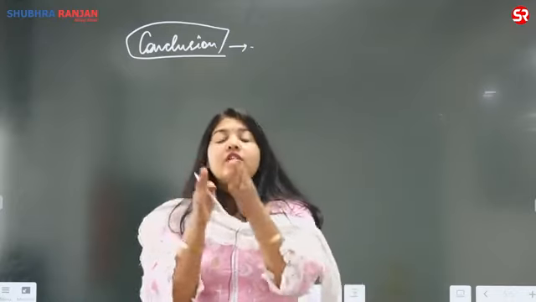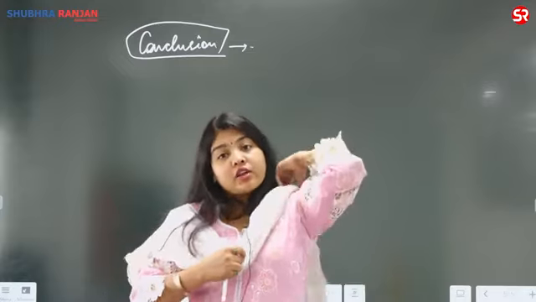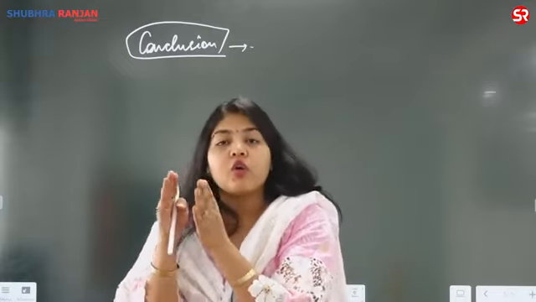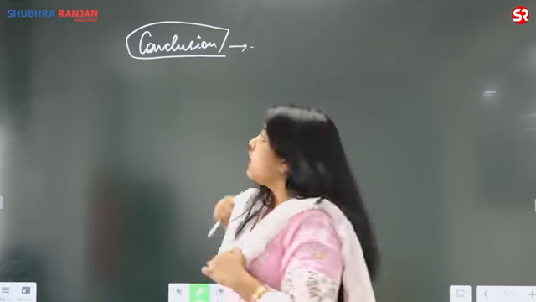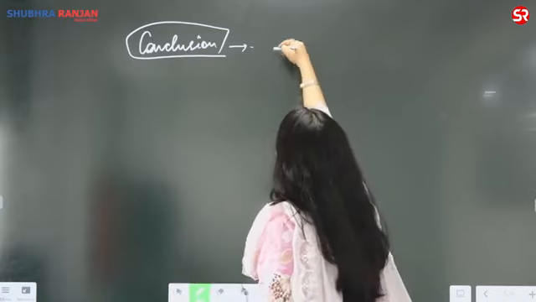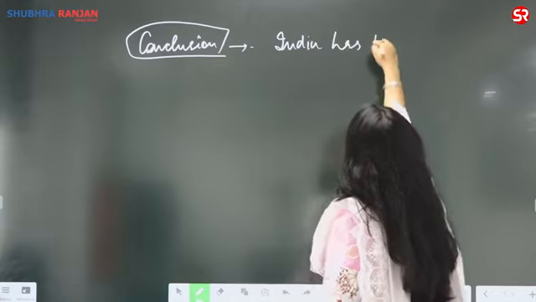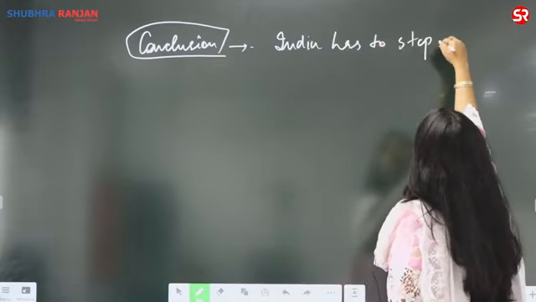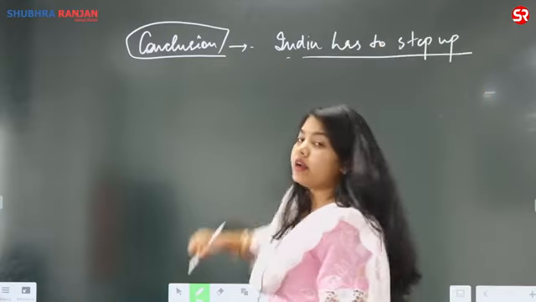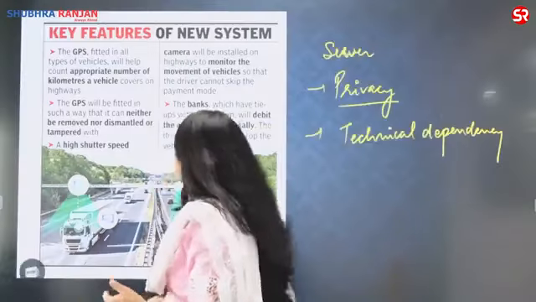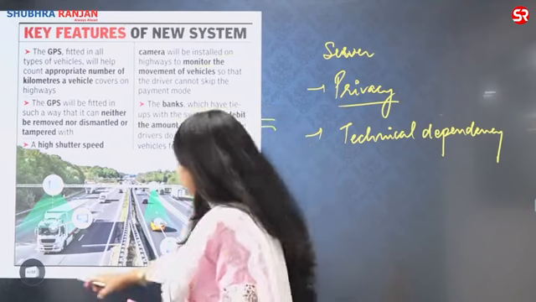India should invest in creating the infrastructure as well as training the human resource which can work on the changing technology. So you have to give a positive conclusion in what India has to step up. India has to make changes as per the changing technology.